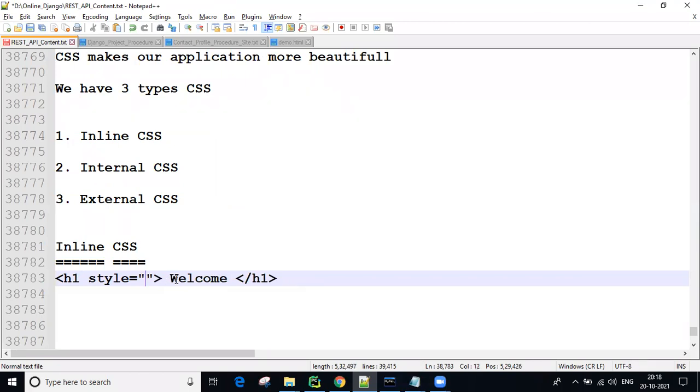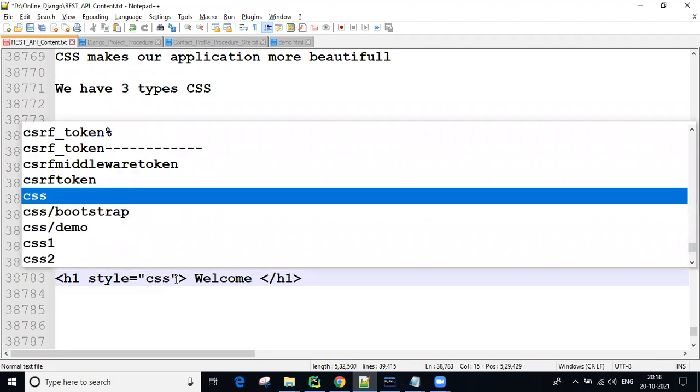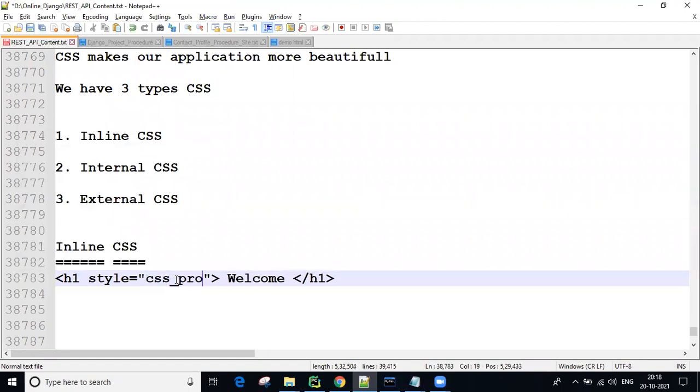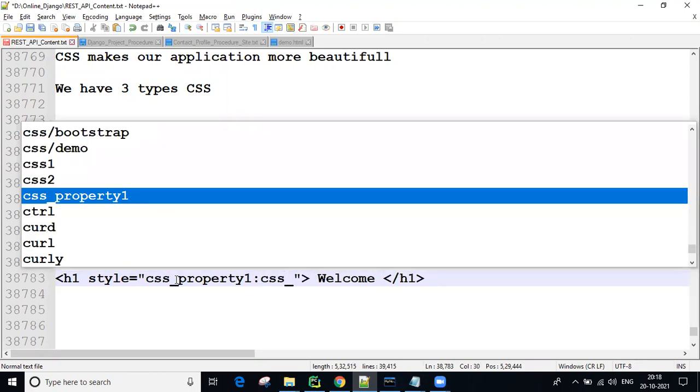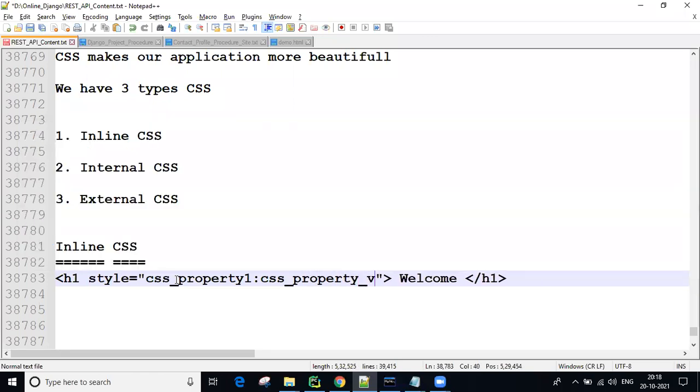So remember the CSS syntax. CSS property, later I will tell what the CSS properties are. CSS property, colon, CSS property value. Every property has its property value.